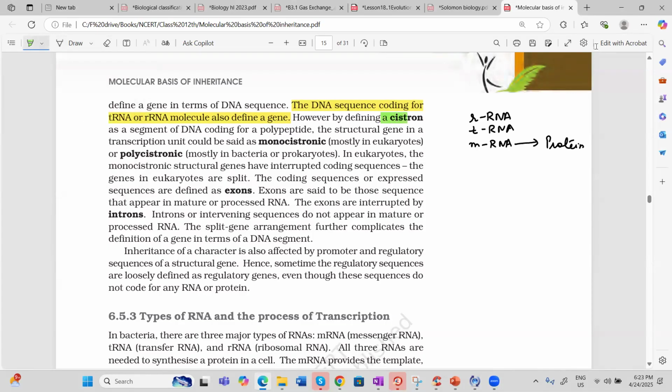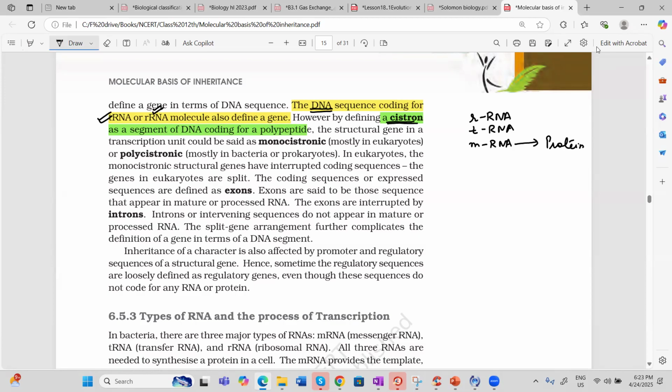So what is cistron? Cistron is a segment of DNA which codes for polypeptide. It means it is a segment of DNA which is used to make messenger RNA, because gene does not mean that all genes will make protein. It is not necessary that all genes will make protein, because the DNA sequence which is coding for transfer RNA and ribosomal RNA, we call them genes only, but they don't make protein. So we are giving one special definition for that segment of DNA which makes protein as a cistron. So cistron is a segment of DNA which codes for polypeptide.